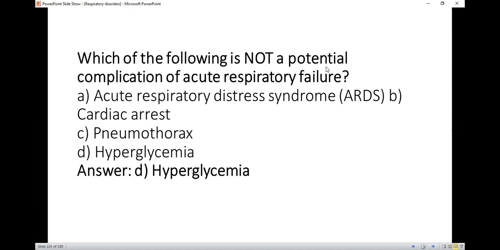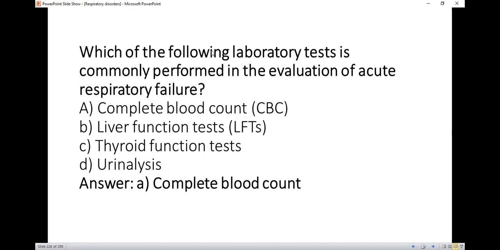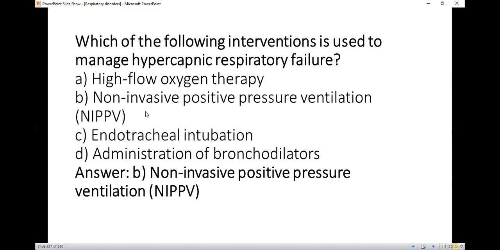Which of the following is not a potential complication of acute respiratory failure? So right option D, hyperglycemia. Which imaging modality is commonly used to evaluate lung function in acute respiratory failure? So right option A, chest X-rays. Which of the following laboratory test is commonly performed in the evaluation of acute respiratory failure? So right option A, complete blood count.